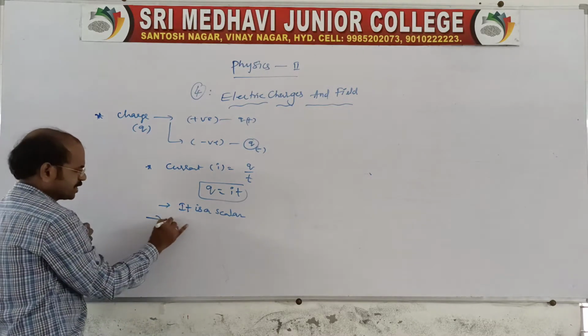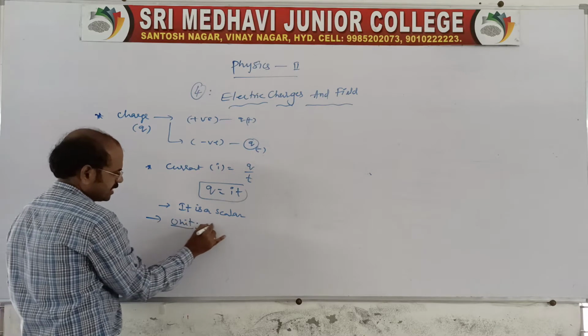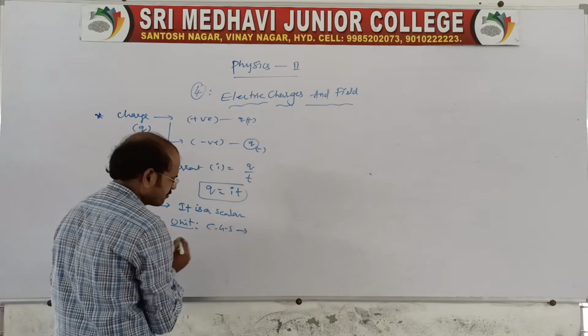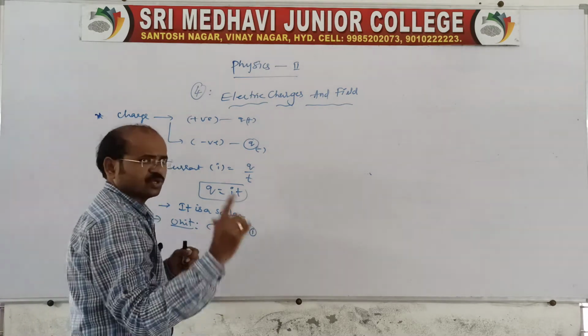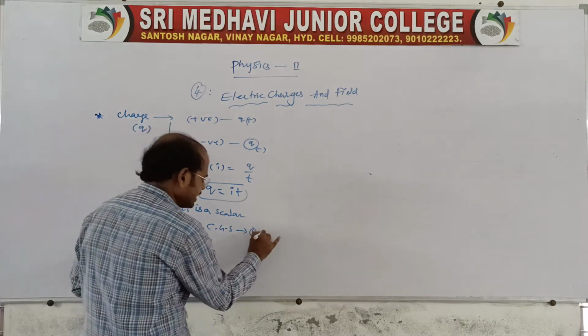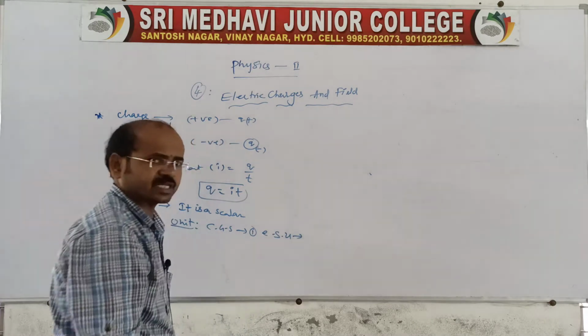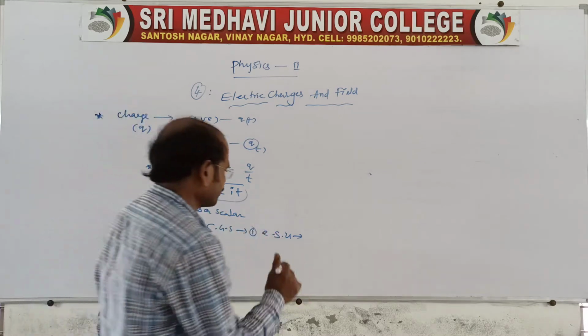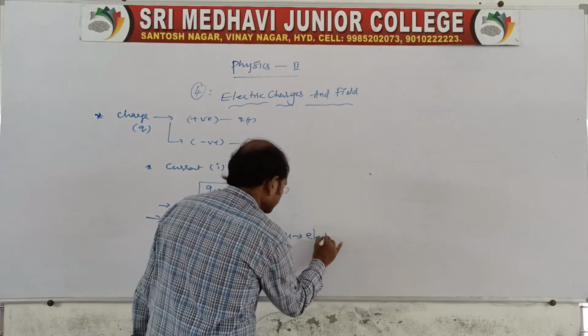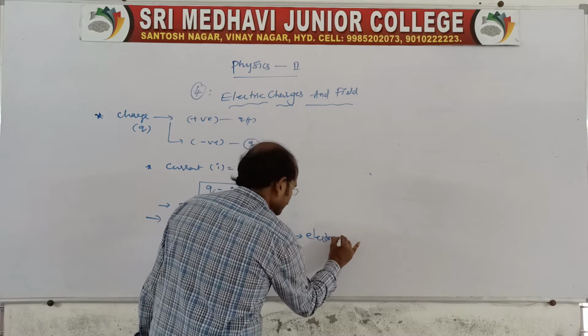Sir, what are the units? In the CGS system there are two types. One is ESU. Sir, what is ESU? ESU is nothing but the electrostatic unit.